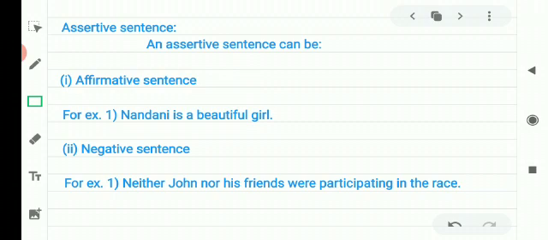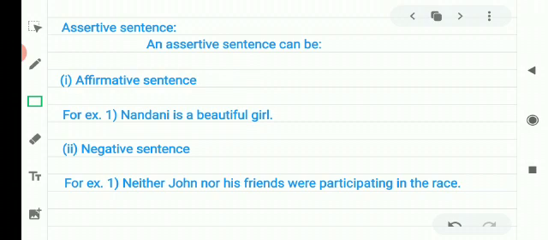These words are not used in an affirmative sentence.